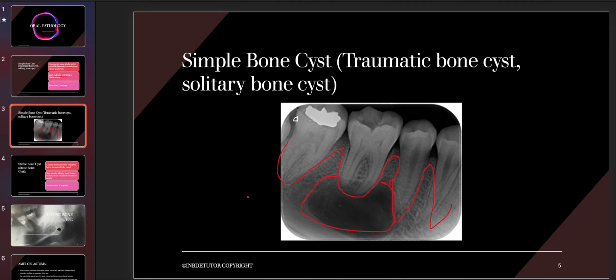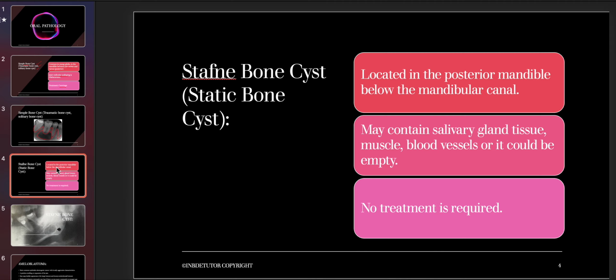Okay, now let's move ahead with the Stafne bone cyst. The other name for Stafne bone cyst is static bone cyst. Again, they can use the name Stafne bone cyst or the static bone cyst. It is also an asymptomatic radiolucency, and it is again associated with the posterior mandible, and it is due to the invagination of the lingual surface of the jaw. Once again, I'm going to repeat this point: it is due to invagination of the lingual surface of the jaw.